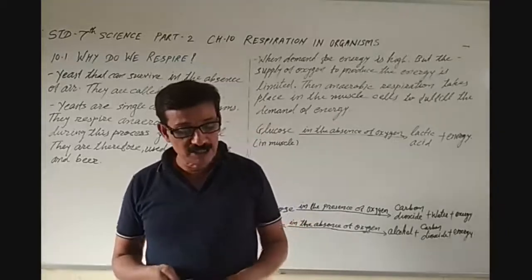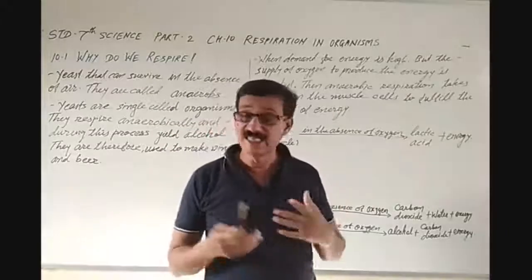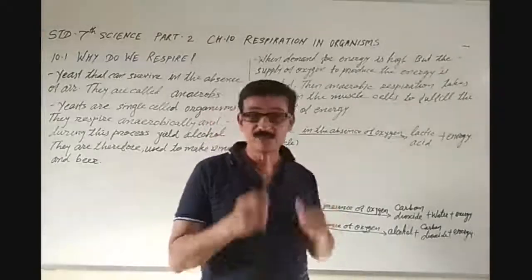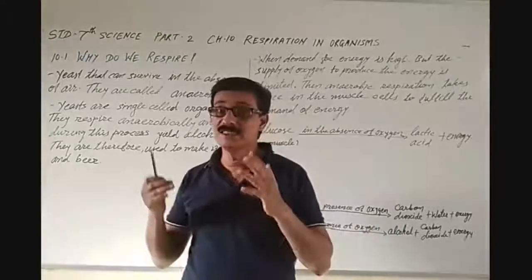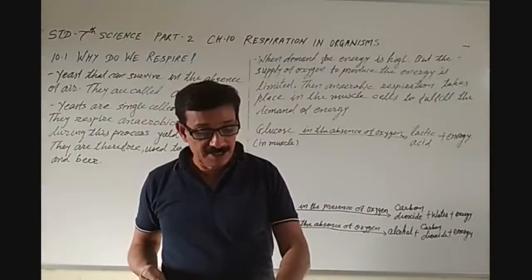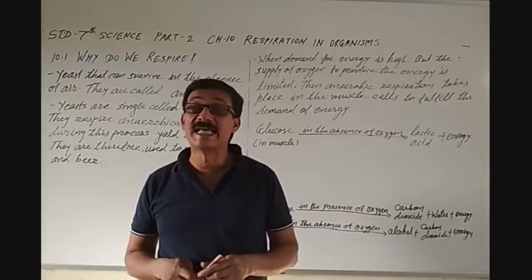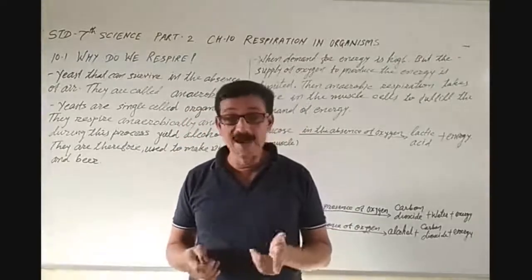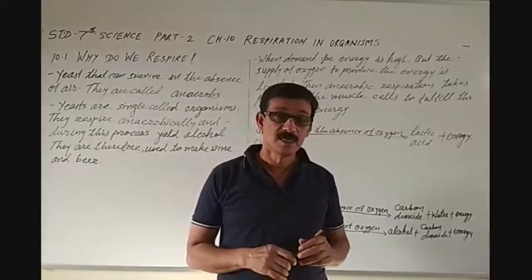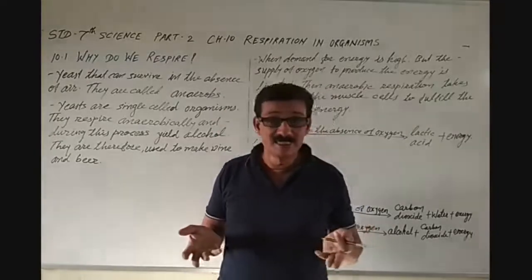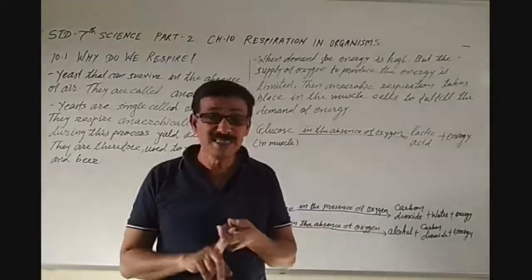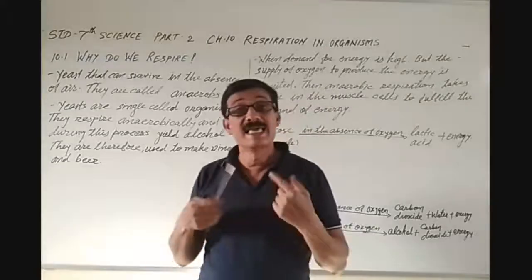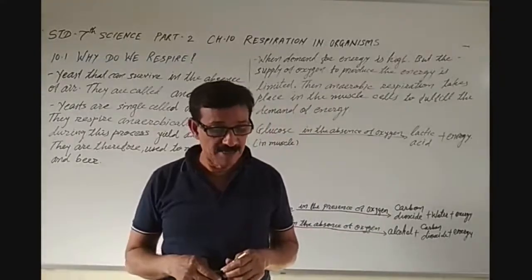But the supply of oxygen to produce the energy is limited. Why? Because the body requires more oxygen, but the supply of oxygen is less. Then anaerobic respiration takes place in the muscle cells to fulfill the demand of energy. Now, cells require energy, and to fulfill the demand of energy in the cells, it starts anaerobic respiration, isn't it?